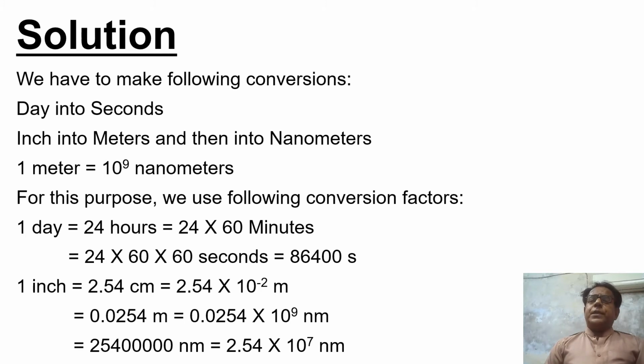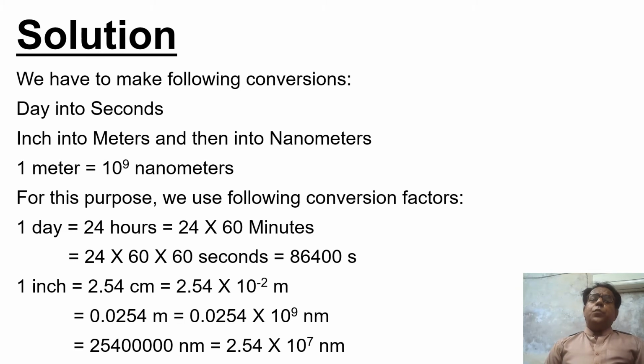For this purpose, we use the following conversion factors. 1 day is equal to 24 hours, which is equal to 24 into 60 minutes, which is equal to 24 into 60 into 60 seconds, which is equal to 86,400 seconds. Now we come towards inches.